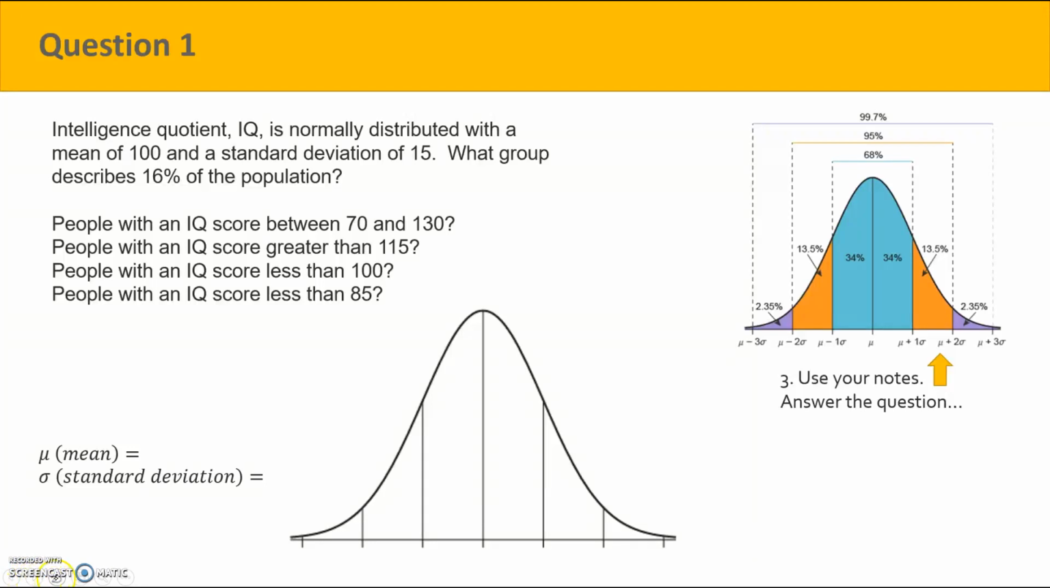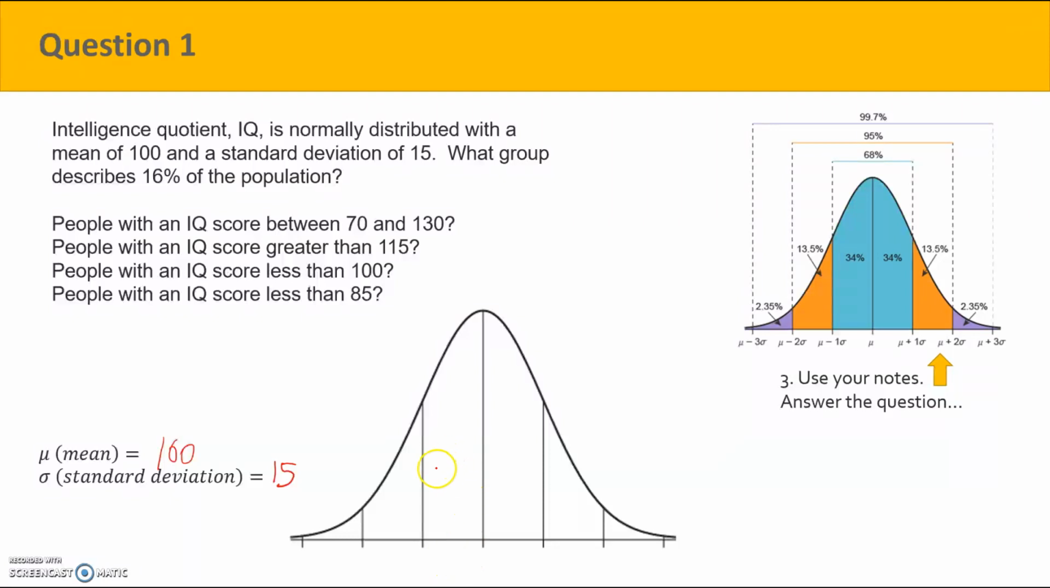All right, this is question number 1. It says the intelligence quotient, or IQ, is normally distributed with a mean of 100 and a standard deviation of 15. What group describes 16% of the population?